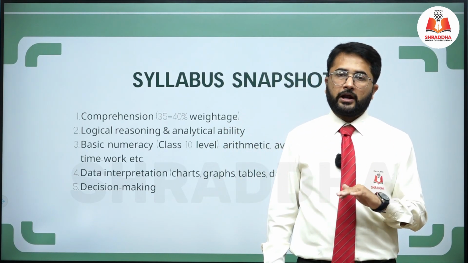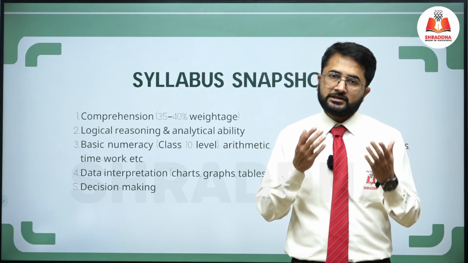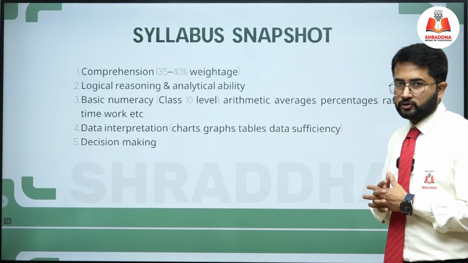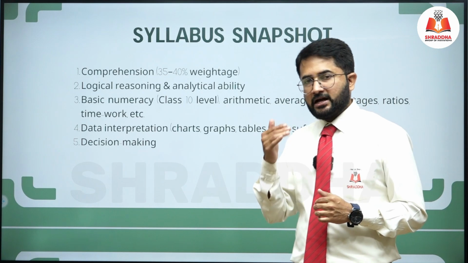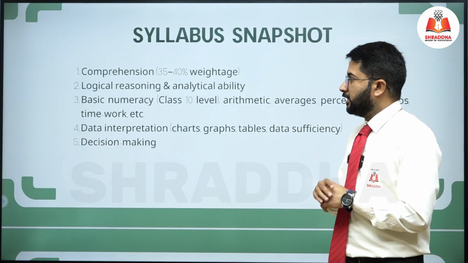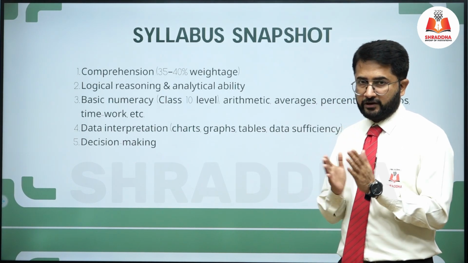Students have to score at least 66 marks in GS paper 2, or CSAT as it is called. The syllabus for GS2 or CSAT starts with comprehension: read the passage and answer the following questions. We have around 35 to 40 questions, a good percentage of weightage, out of the 80 questions.